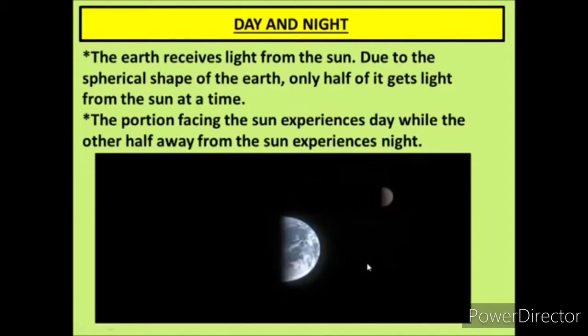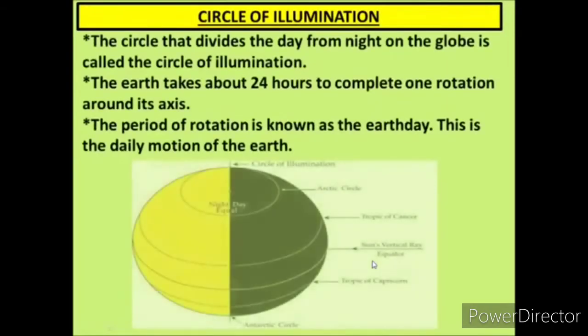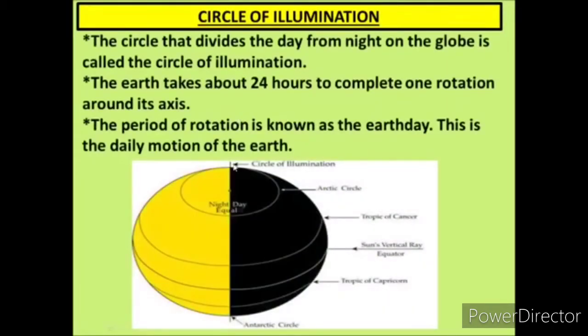Now let's move further. The next topic is circle of illumination. The circle that divides the day from night on the globe is called the circle of illumination, or we can say that the circle that separates day and night is called the circle of illumination.